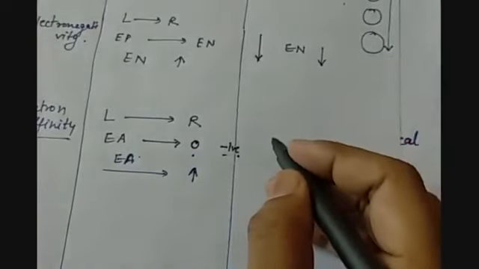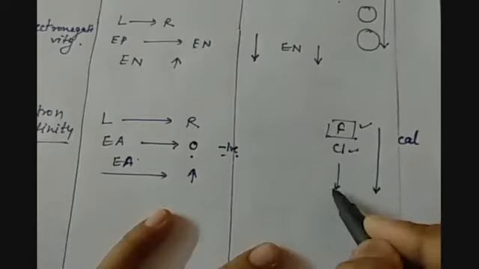But if we talk about the trend in a group for electron affinity, suppose we have fluorine, chlorine, the halogens. They have a tendency to attract electrons. The first element in the group has a high electronegativity, as we know that electronegativity decreases down the group.